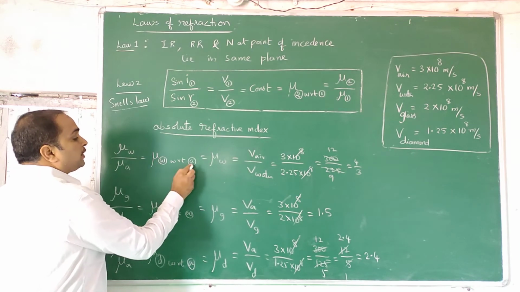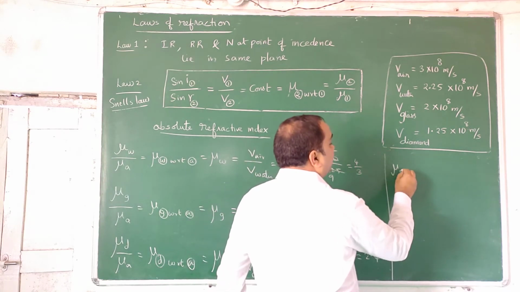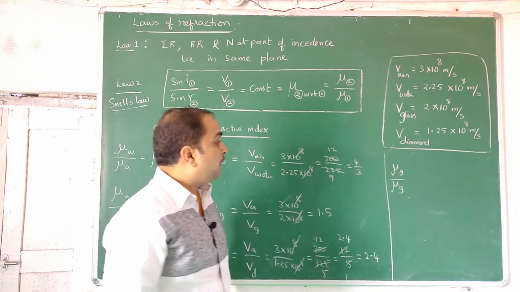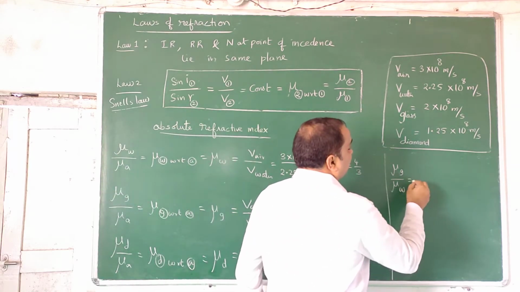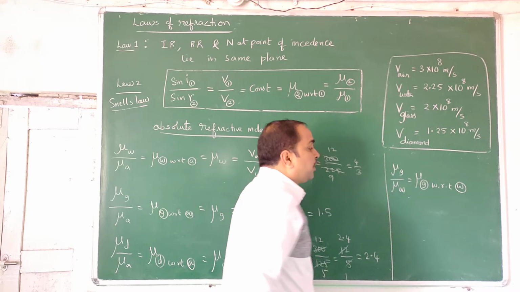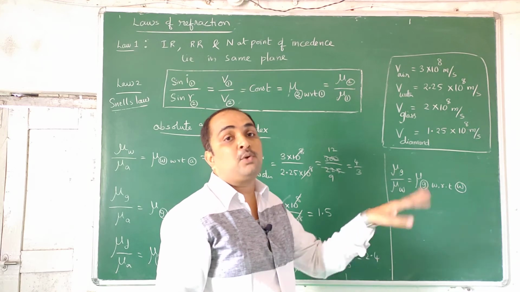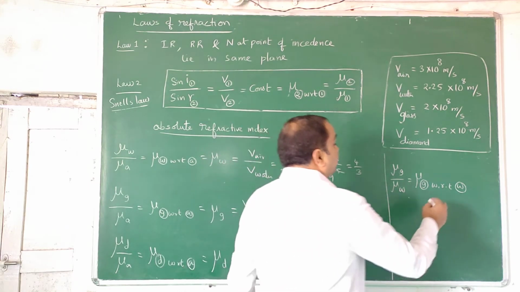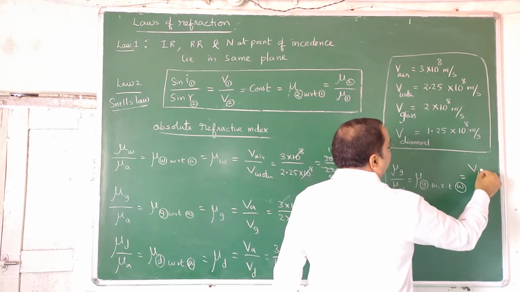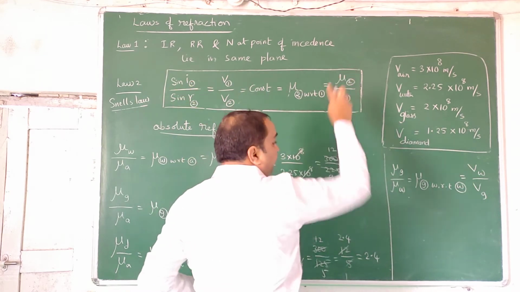So the refractive index of water with respect to air, you can write as refractive index of water. But if at all you write the refractive index of glass with respect to water, mu g, you can write it as mu g with respect to water. That you have to mention. You cannot tell the refractive index of glass without a mention of water, because the other person cannot understand with respect to what you have taken. In that case, it comes out to be the velocity of light in water by the velocity of light in glass, VW by VG. They are reciprocal. 1 2 will come as 2 1.